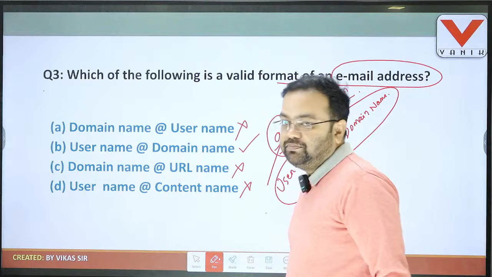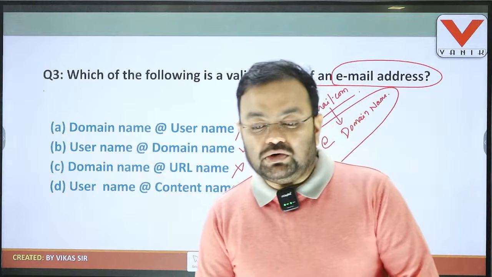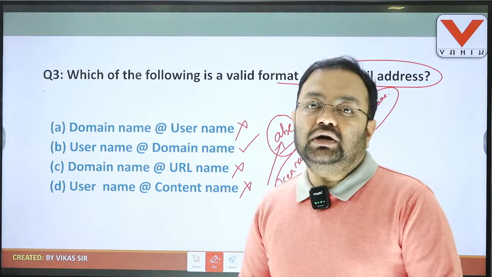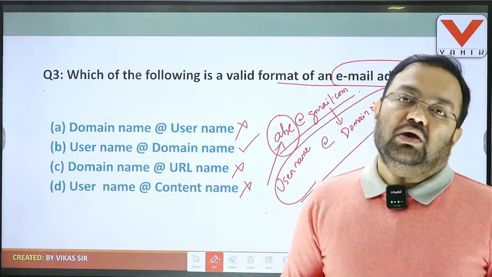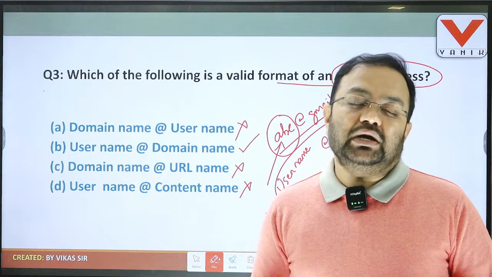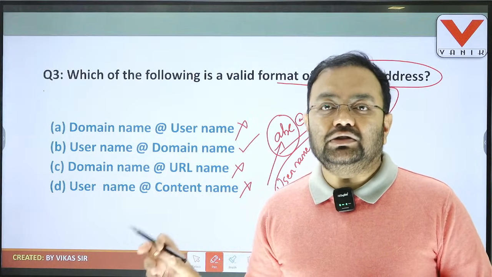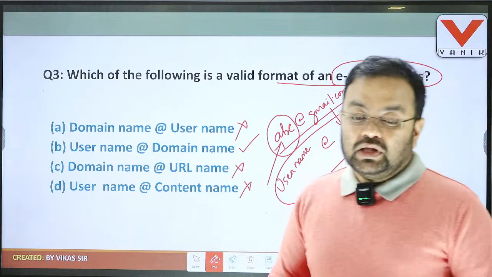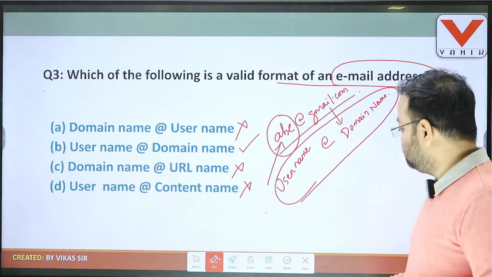So option is B. So students, clear about the question number 3? So here the question number 3 answer is B, username @ domain name. So always remember that first we should give the username, and it is followed by the @ sign, and the last part, this is your domain name. Okay, then goes to question number 4.